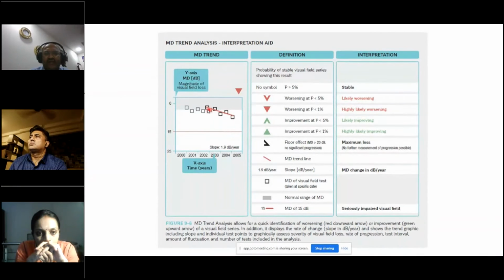When you get the output, you have the line which says the MD trend line, and you have a value here. It tells you what is the slope of that line. It is 1.9 decibels per year, and from 2000 till 2005, this is just an example given.